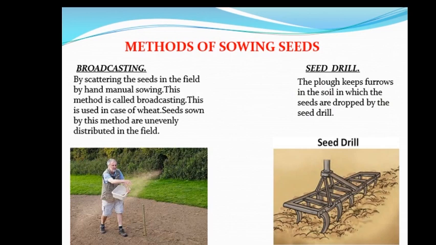So there are mainly two methods of sowing seeds, broadcasting and seed drill. Now what is broadcasting? Scattering the seeds in the field by hand, manual sowing, this method is called broadcasting. This is used in case of wheat. Seeds sown by this method are unevenly distributed in the field. You can see the image. Second one is seed drill. The plow makes furrows in the soil in which the seeds are dropped by the seed drill.